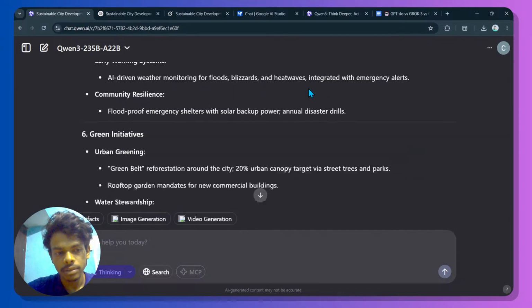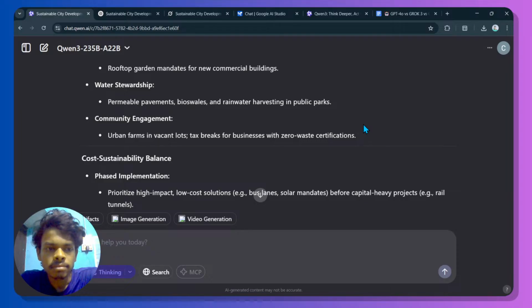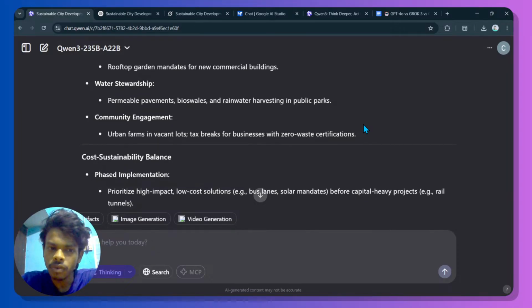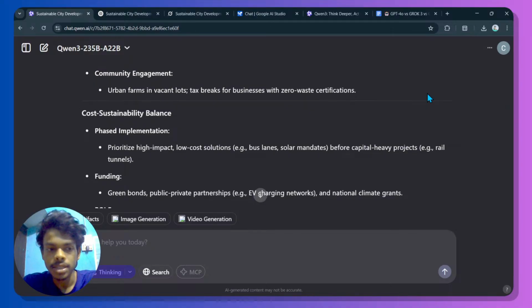landslide, wildfire. Green initiative: urban greening, green belt, reforestation around the city, 20% urban, water stewardship, community engagement, urban farms in vacant lots, tax break for businesses with zero waste certification.